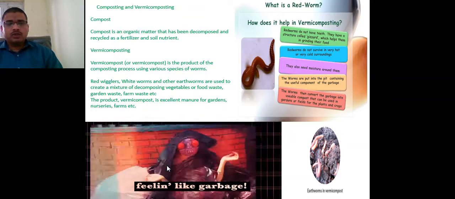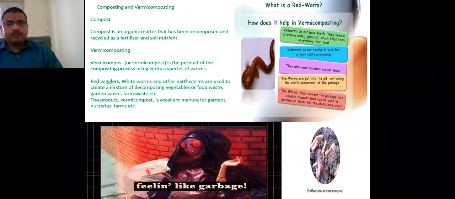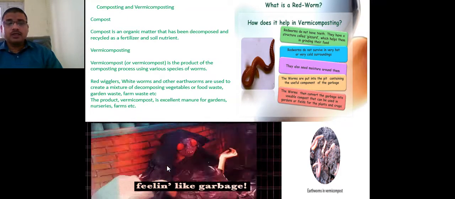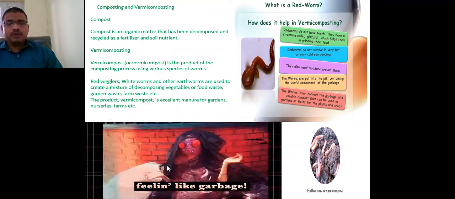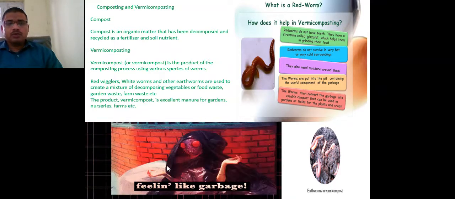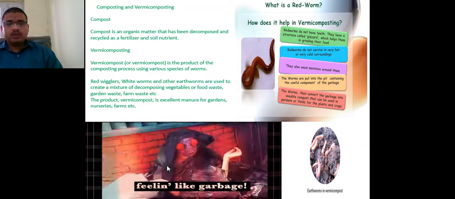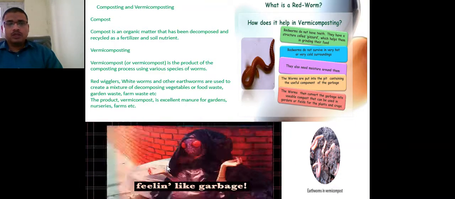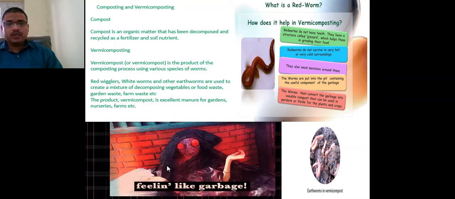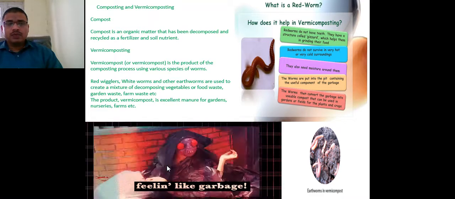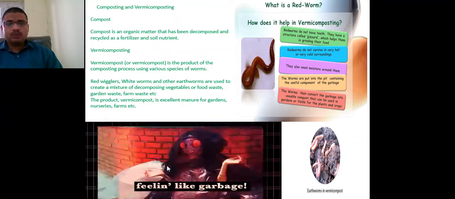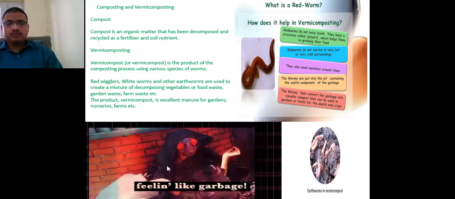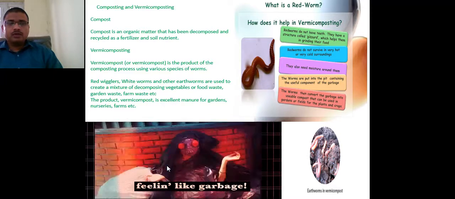The process by which these can be degraded or not degraded is called composting. When biodegradable waste is composted, it requires some organisms to carry out the composting within a period of time.